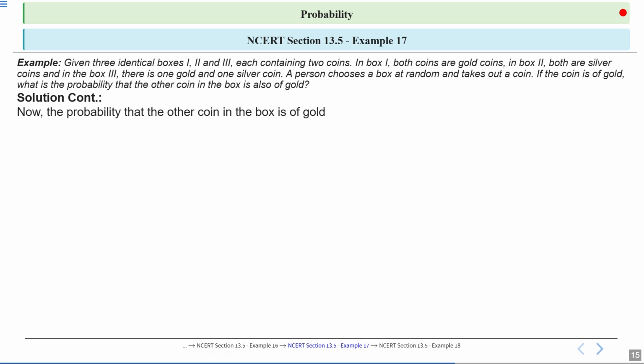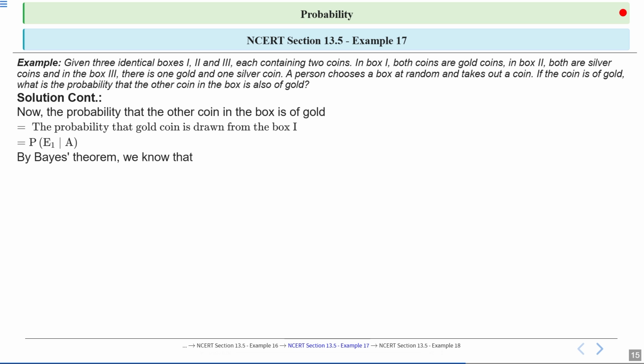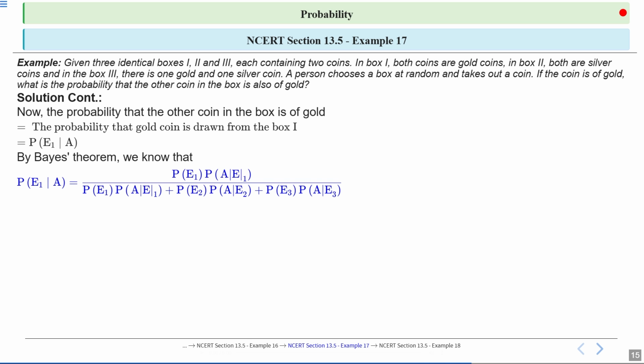Now the probability that the other coin in the box is gold is basically equal to the probability that the gold coin is drawn from box 1, which is equal to probability of E1 upon A, right? So by Bayes theorem, we know that probability of E1 upon A is equal to probability of E1 into probability of A upon E1